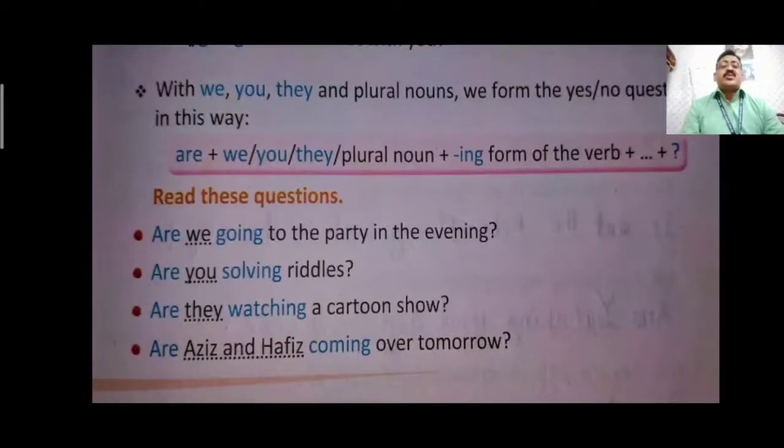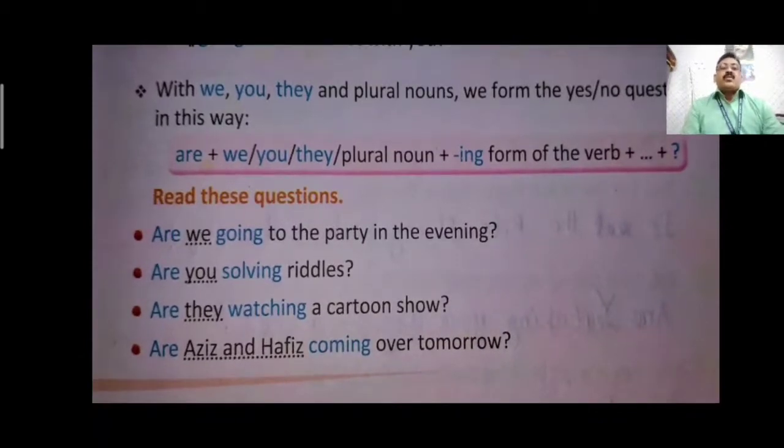In all these cases you can see they end with a question mark, because when we use are or is, the helping verb, before the beginning of the sentence, it changes into an interrogative sentence, meaning a question sentence. So, are we going to the party in the evening? It is a question sentence because the helping verb are is used in the beginning of the sentence. So as we change a simple statement into an interrogative sentence by using the helping verb is or are in the beginning of the sentence, it will automatically change into an interrogative sentence.